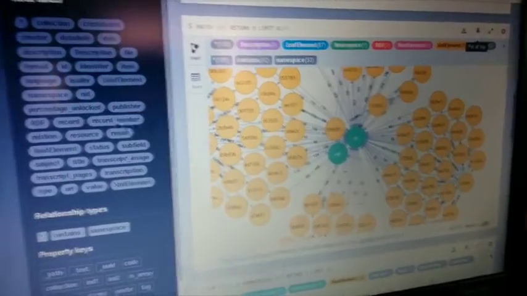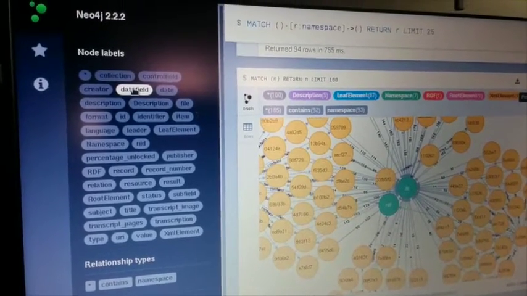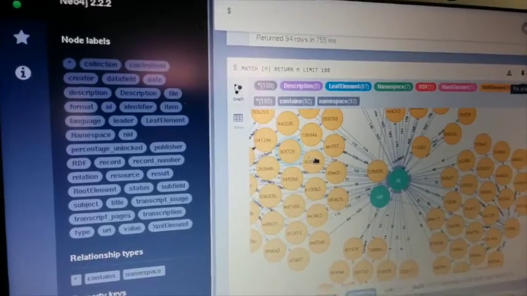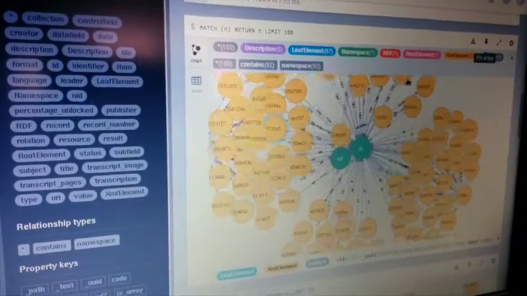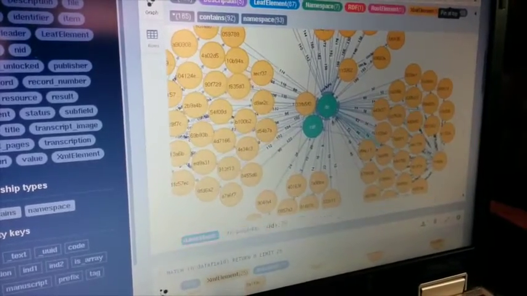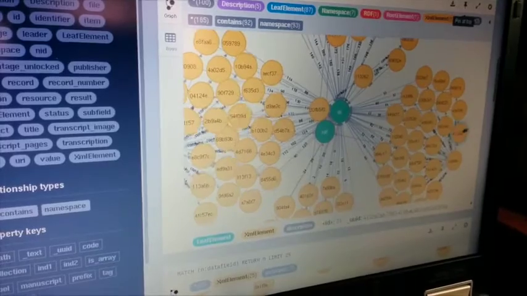Now you can see over here, these are all our labels and our field sets that have been picked up for us. So once again, we haven't had to define these. These have been discovered in the data sets. And as you can see, we start to swim between the data.